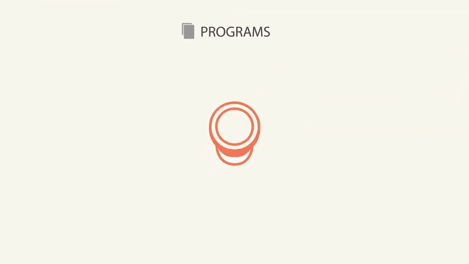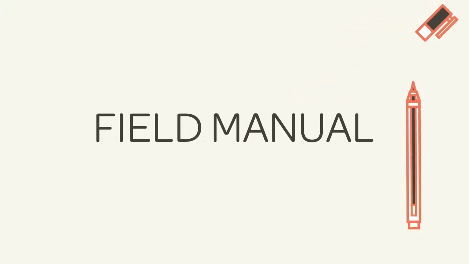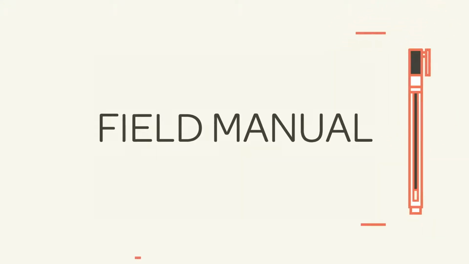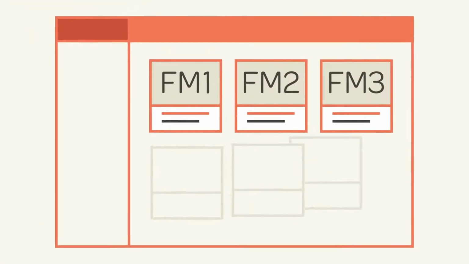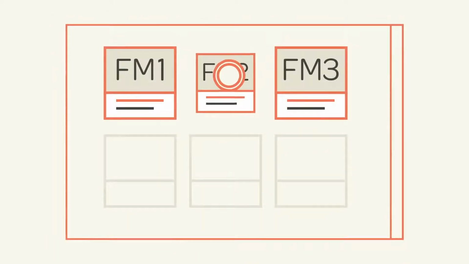Let's start with programs. Programs in the leadership conversation are built around field manuals, our version of an online module. When you open a program, you'll see anywhere from 3 to 10 field manuals on the homepage. Each field manual will take about 30 to 45 minutes to complete. All Nomadic programs are built to spur conversations.